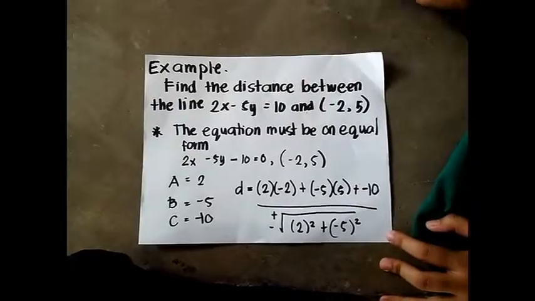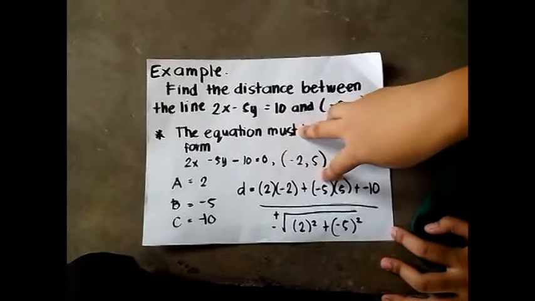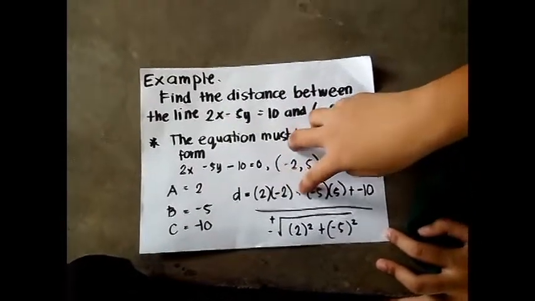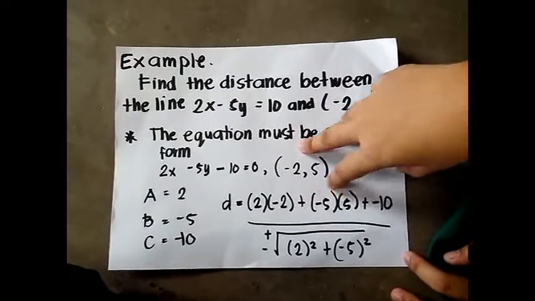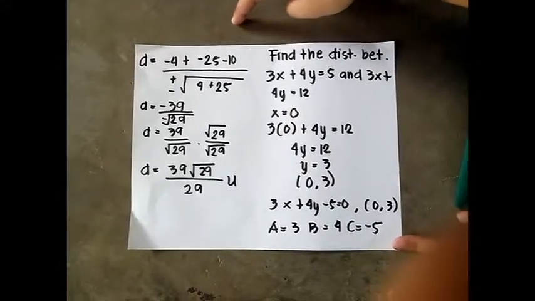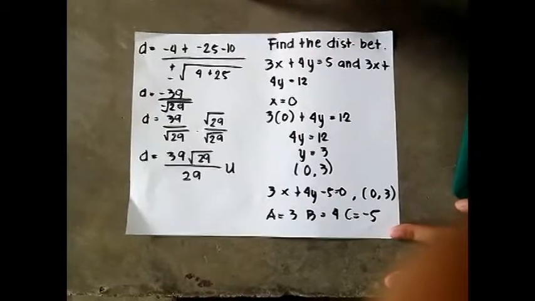Let's start. Distance equals 2 times negative 2 plus negative 5 times 5 plus negative 10 all over plus or minus the square root of 2 squared plus negative 5 squared. Answer would be negative 4 plus negative 25 minus 10 all over plus or minus the square root of 4 plus 25.